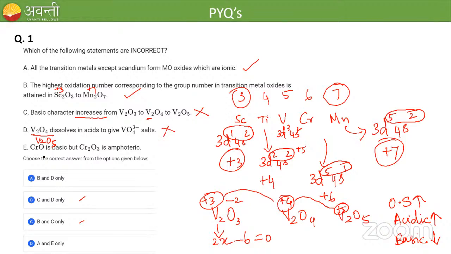And CrO is basic, but Cr2O3 is amphoteric. In CrO, the oxidation state of chromium is +2, and in Cr2O3, the oxidation state of chromium is +3. The one having the lowest oxidation state is basic, and the one a little bit higher is amphoteric in nature. So that statement is correct. So the incorrect statements are C and D only. So option B is the correct answer. Vaishnavi, your answer is correct. Good.